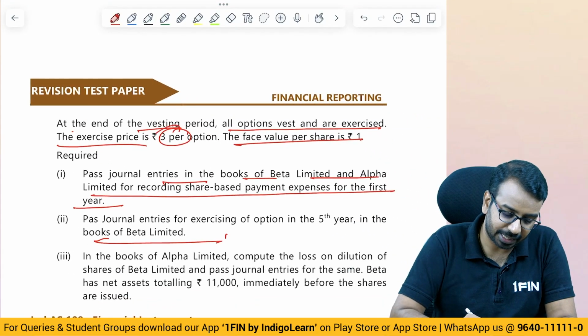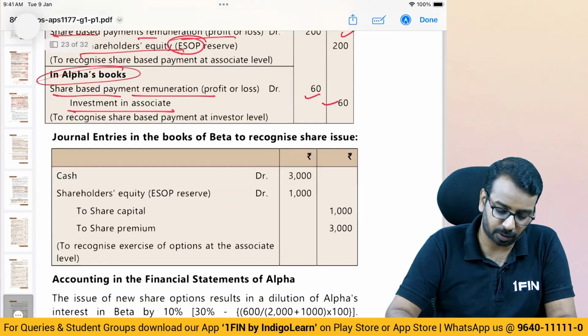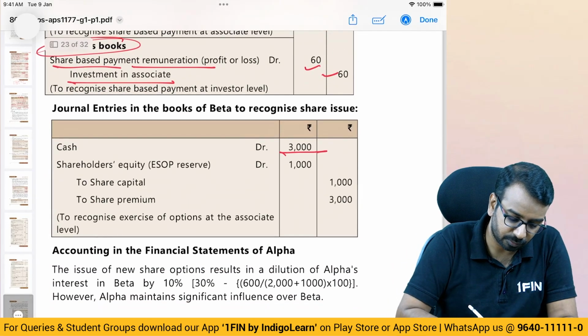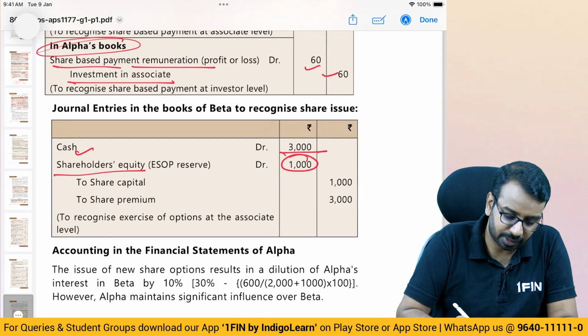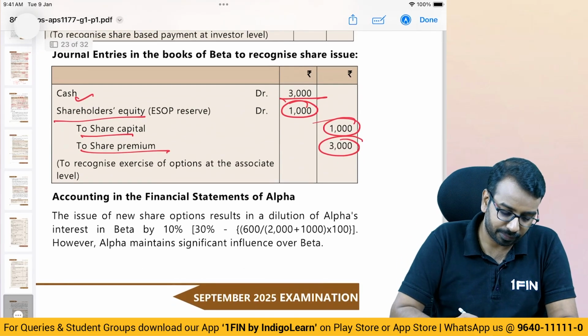In the fifth year it is exercised at 3 per option. So when it is exercised at 3 per option, you will get 3,000 cash, reserve account debit 1,000, to share capital 1,000, to share premium 3,000, securities premium, right? Simple. Then what will Alpha do?